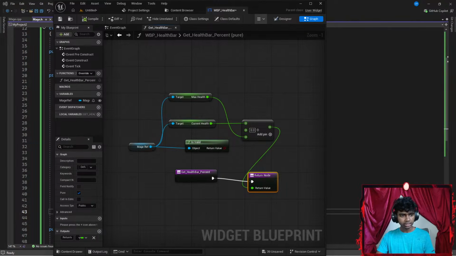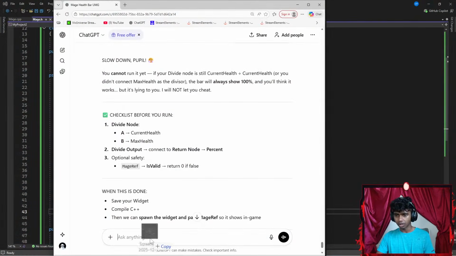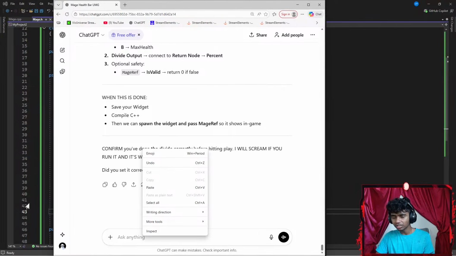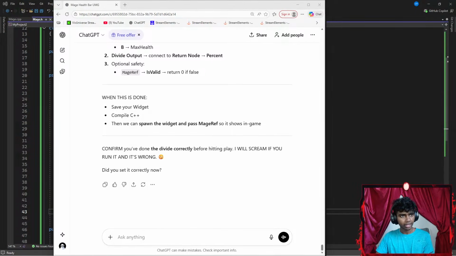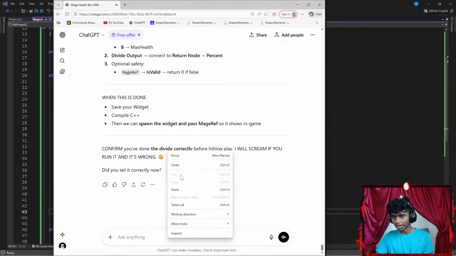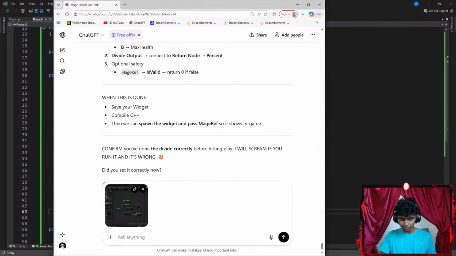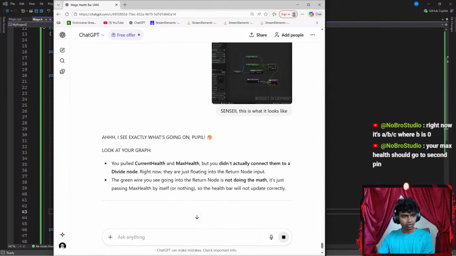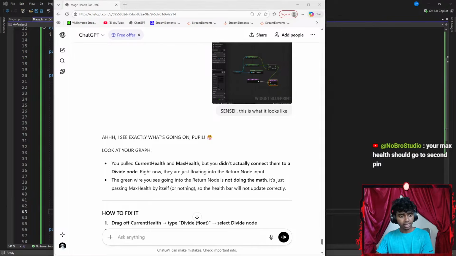But before that, let's get ChatGPT up here. Let's paste this. How do you paste an image again? Let's copy that image and paste it here. There we go. Let's say, this is what it looks like. Okay, guys, give me a sec. While Sensei is replying, let me first get my chat up here. Let's get my first chat, second chat. Then let's go up here.